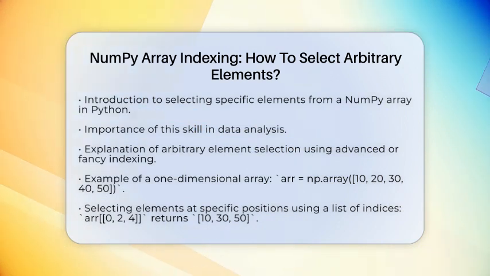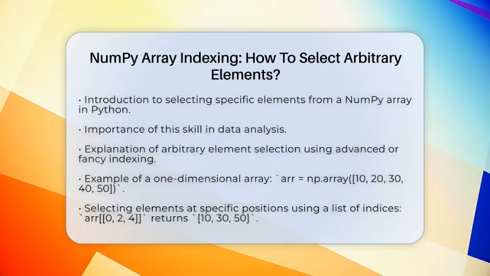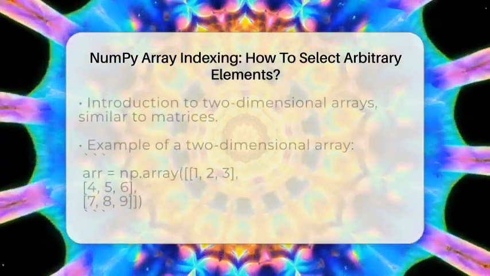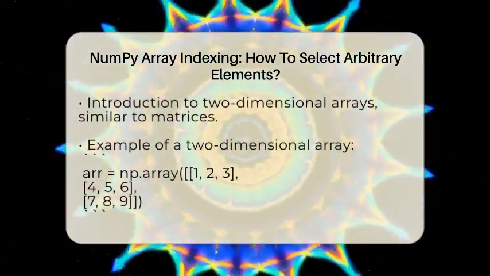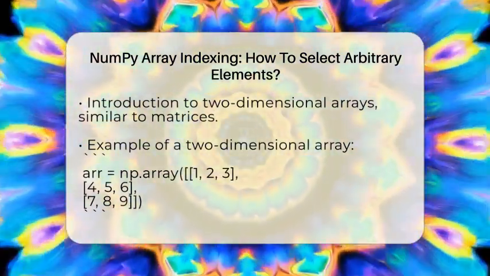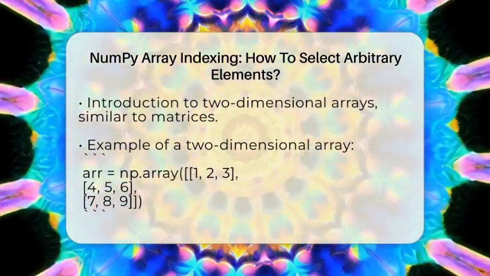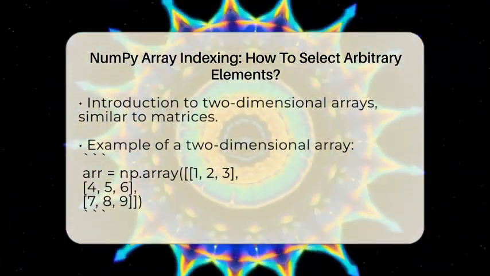Let's start with a one-dimensional array. Imagine you have an array called r that looks like this. r = np.array([10, 20, 30, 40, 50]). If you want to select the first, third, and fifth elements, you can simply write r[[0, 2, 4]]. This will return a new array containing the values 10, 30, 50.